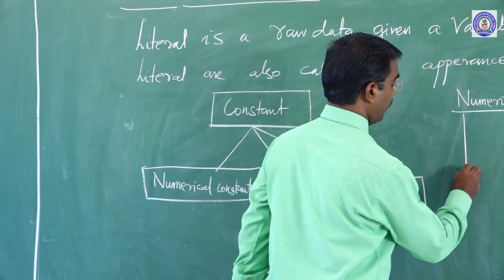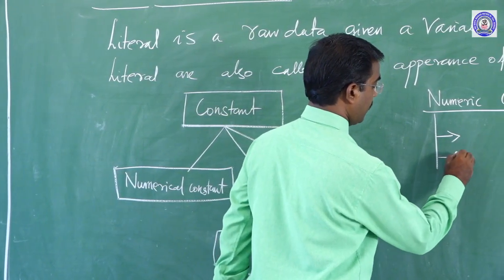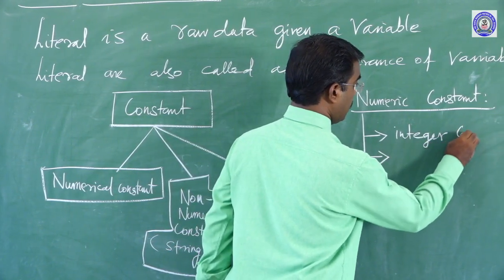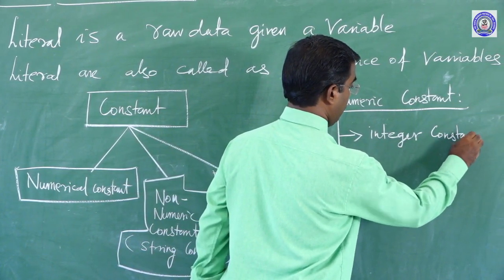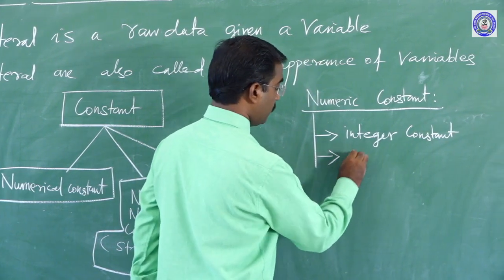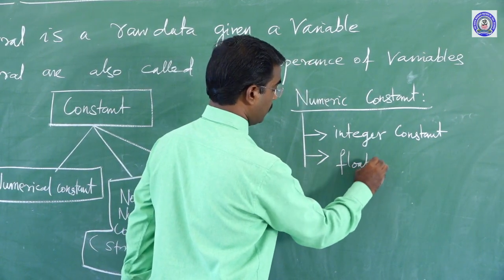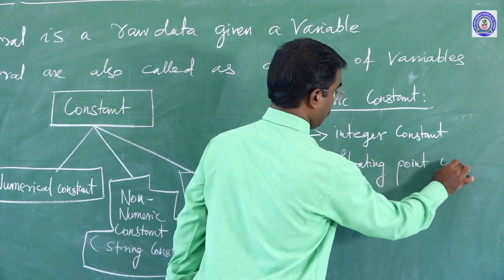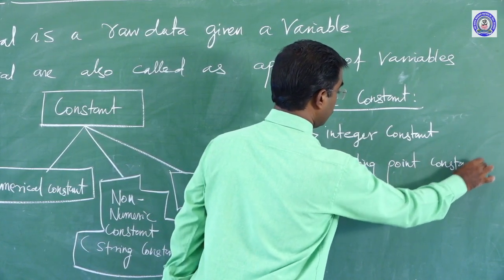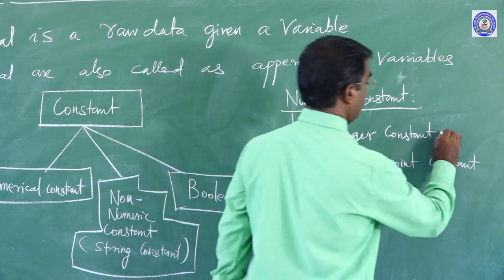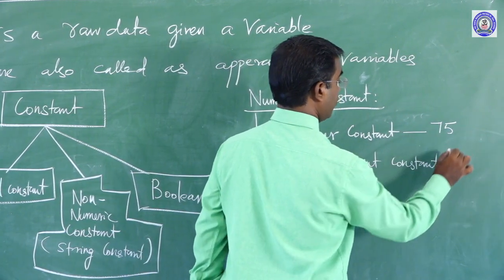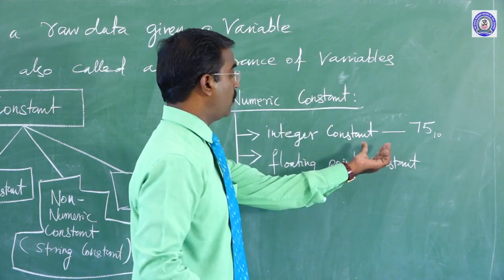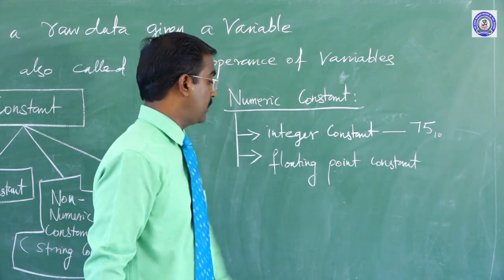Simply, for example 75 base 10, 75 is a whole number, this is called an integer number.